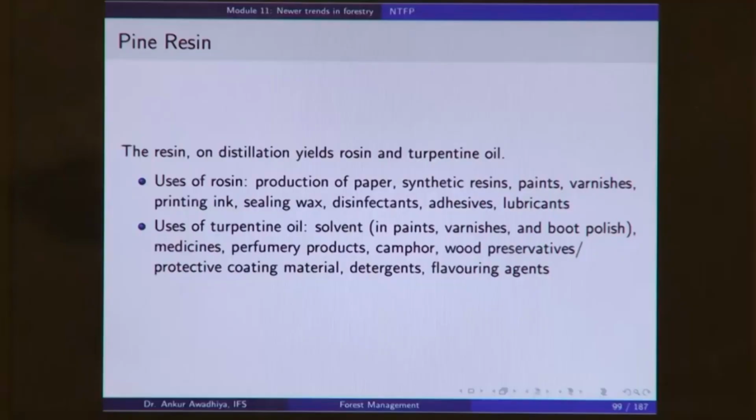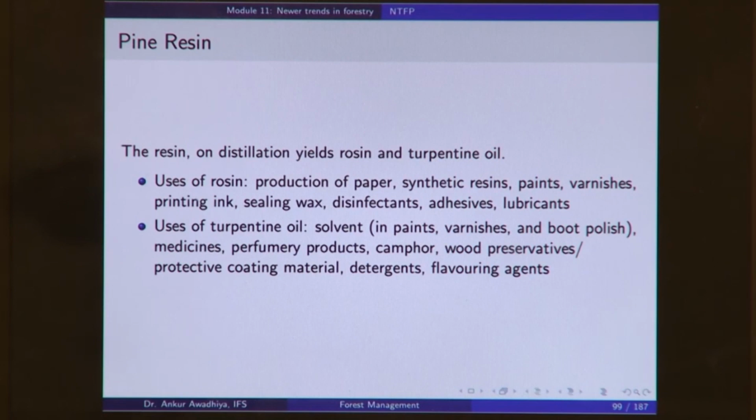What will be the use of this resin? We distill this resin to get two products. The first one is rosin, and the second one is turpentine oil. Rosin is a substance that is more viscous, more solid like, and it is used for the production of paper, synthetic resin, paints, varnishes, printing ink, sealing wax, disinfectants, adhesives and lubricants.